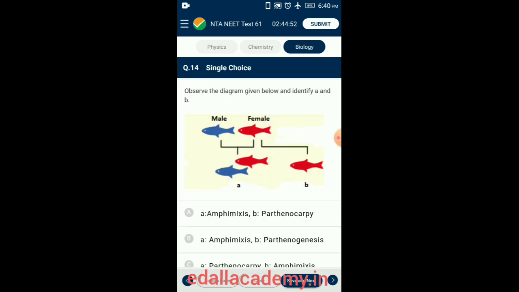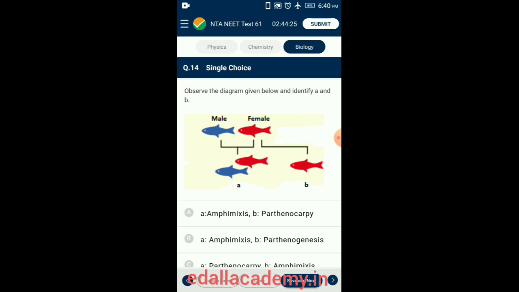Question number 14. Observe the diagram given below and identify A and B. Amphimixis is the sexual reproduction where the two gametes from two parents fuse to produce the offspring. Parthenogenesis, generally called so, parthenos means virgin, genesis means descent.